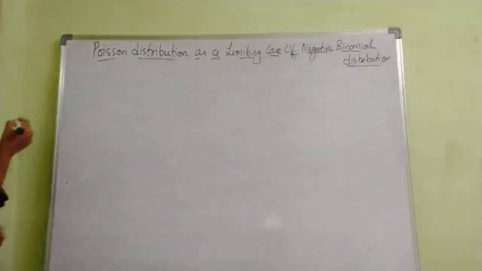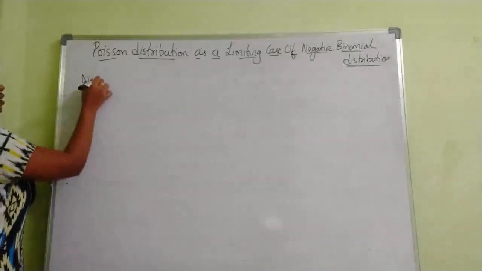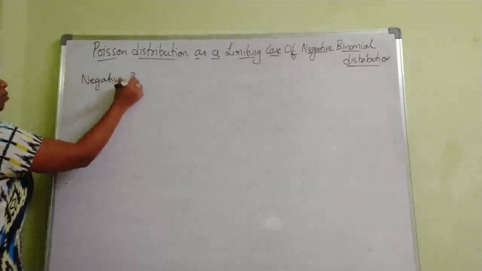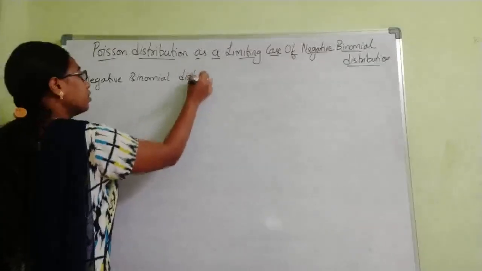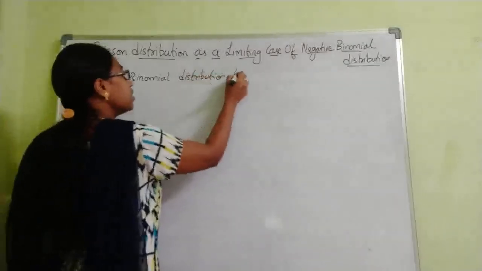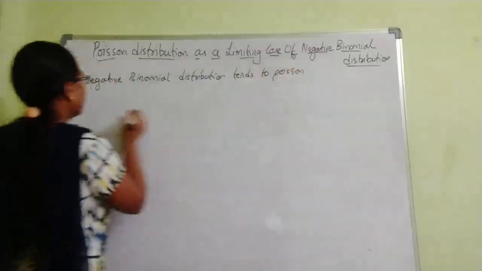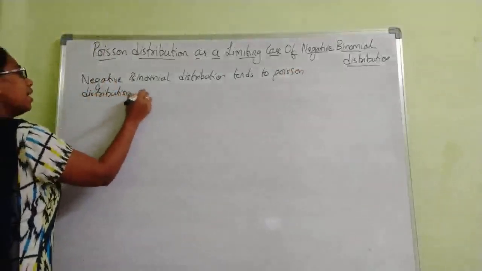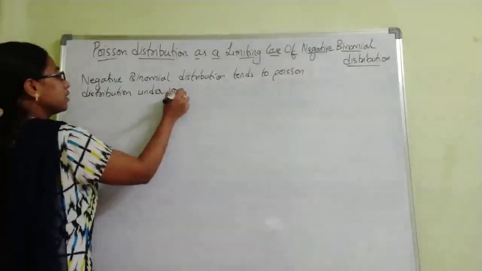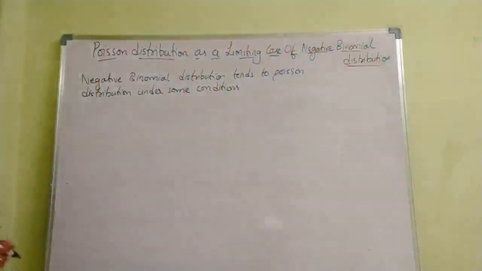So first write down: negative binomial distribution tends to Poisson distribution under some conditions. So what are those conditions? We will see now.